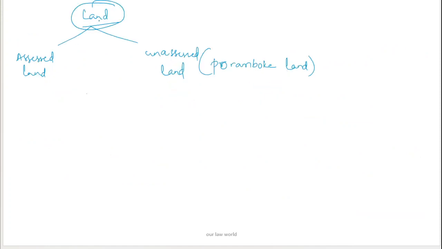In this act, you will come across two types of lands. One is the assessed land and the other is unassessed land. Unassessed land is said to be objectionable, and this land is called Poromboke land. Assessed land is used for private purpose.